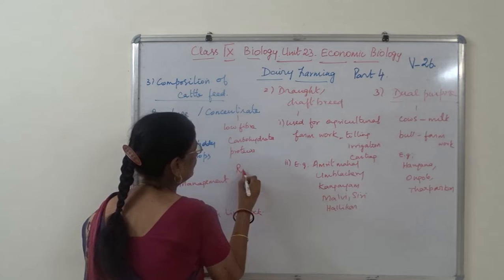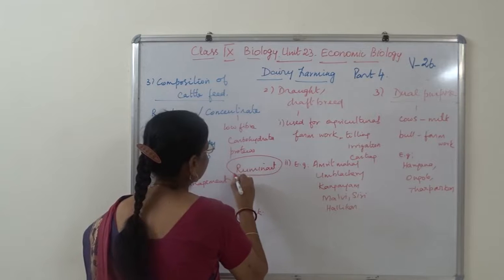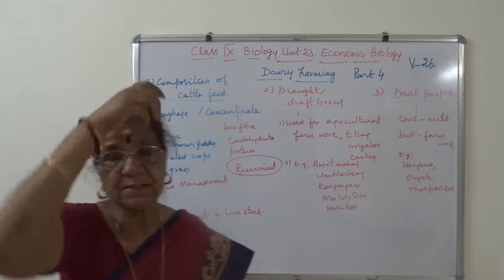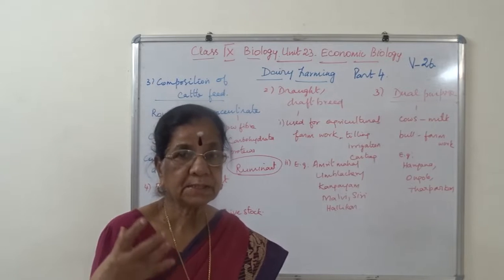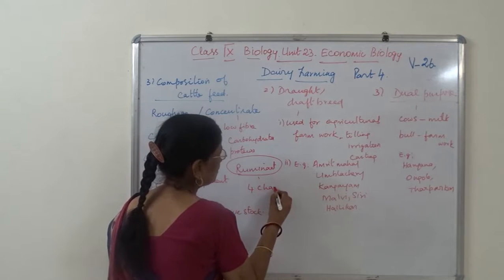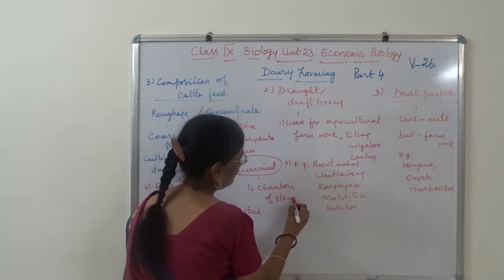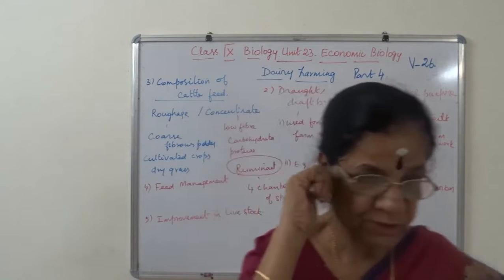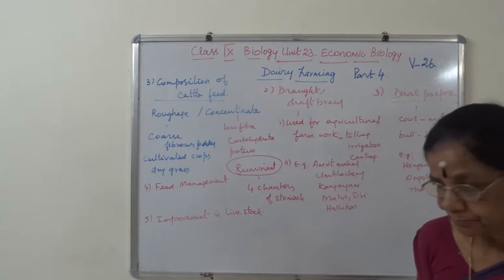Grass-eating animals are also called ruminant animals. When they eat food, especially grasses, it takes time for them to digest. And unlike humans, these ruminant animals have 4 chambers of stomach. Only ruminant animals will have 4 chambers of stomach.